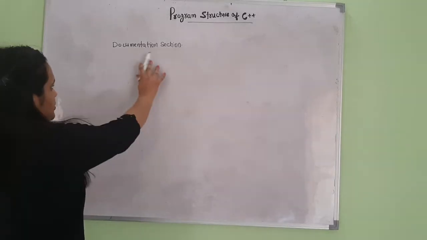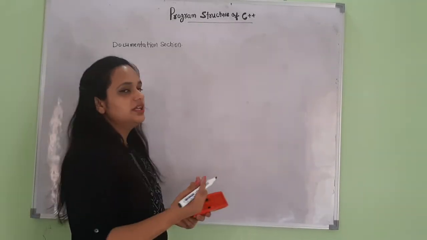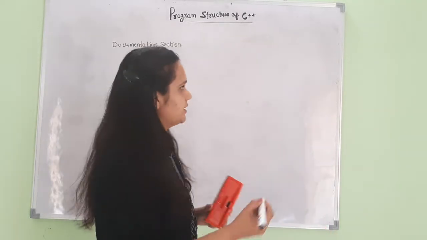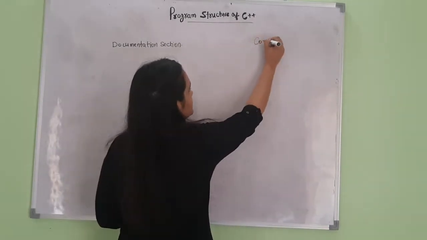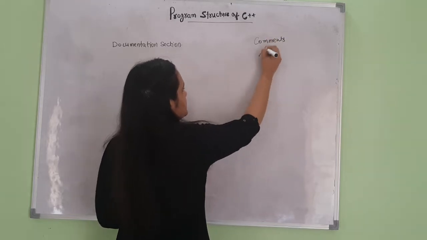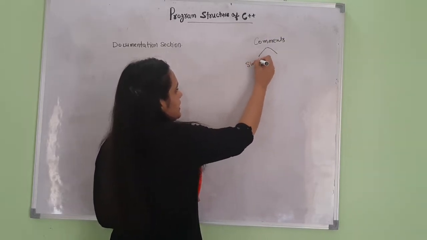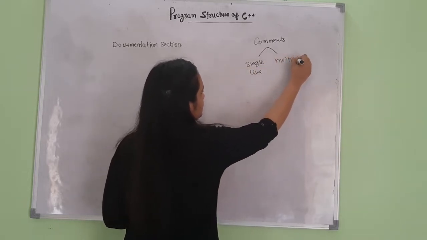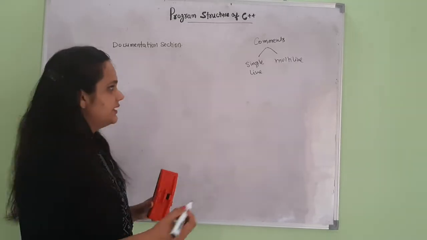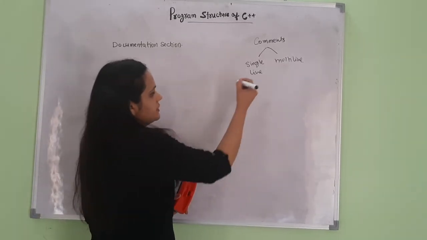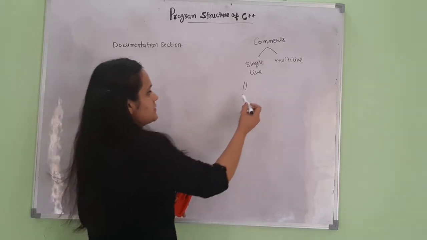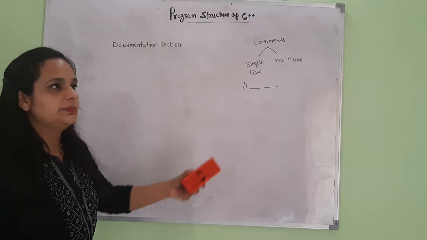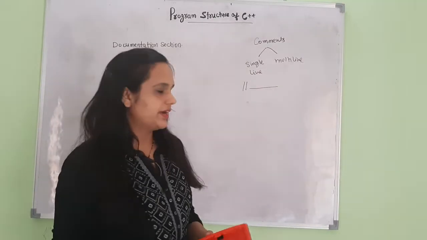To provide the information in the documentation section, we use comments because comments are completely ignored by the compiler. Comments are of two types: single line comment and multi-line comment. In a single line comment, we use the double slash symbol, and the statement written after the double slash will be completely ignored by the compiler.